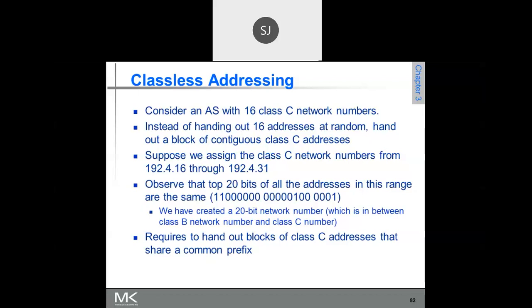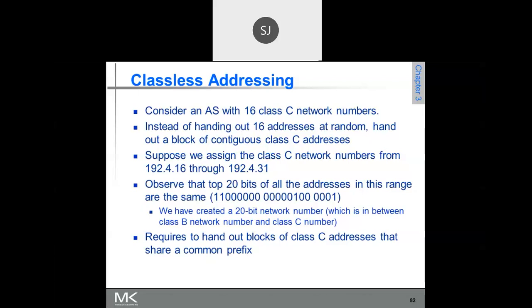Is it over? Everybody, please work it out. It is very important. Why am I asking you to do it? Because it gives you an idea how to go for supernetting.